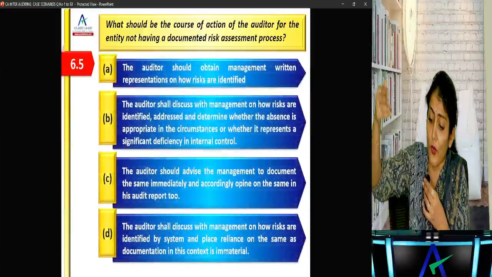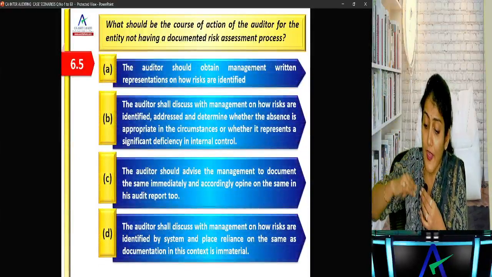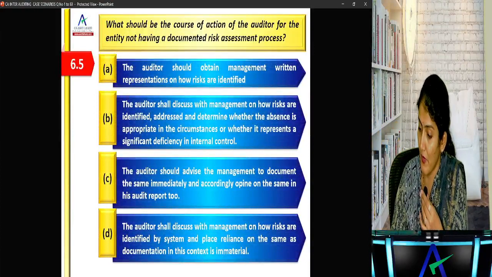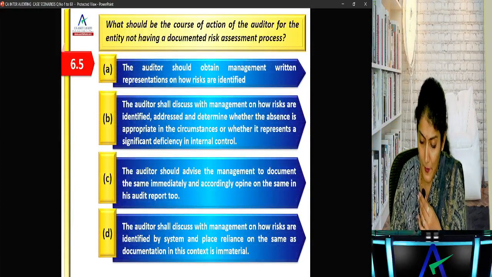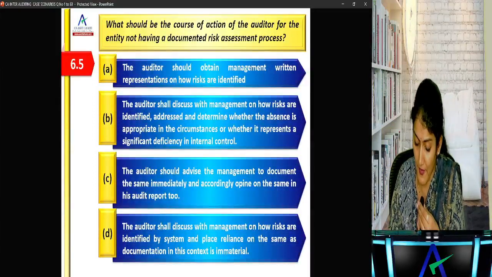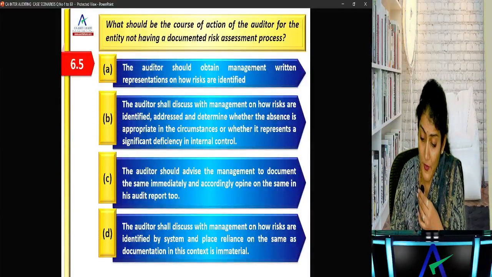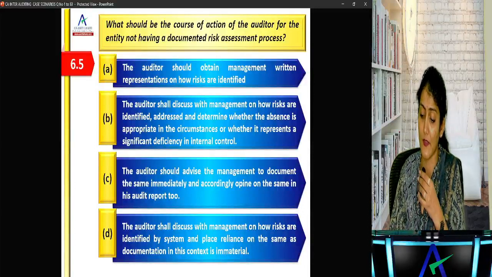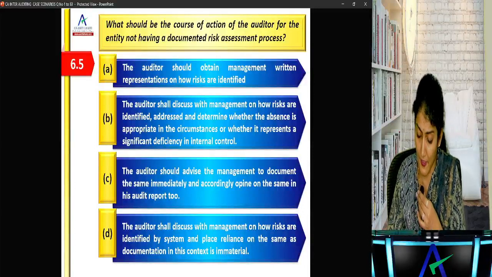What should be the course of action of the auditor for the entity not having a documented risk assessment process? The auditor should obtain written representation. The auditor should discuss with the management how risks are identified, addressed, and determined, and whether the absence of the appropriate process is appropriate in the circumstances or whether it represents a significant deficiency.